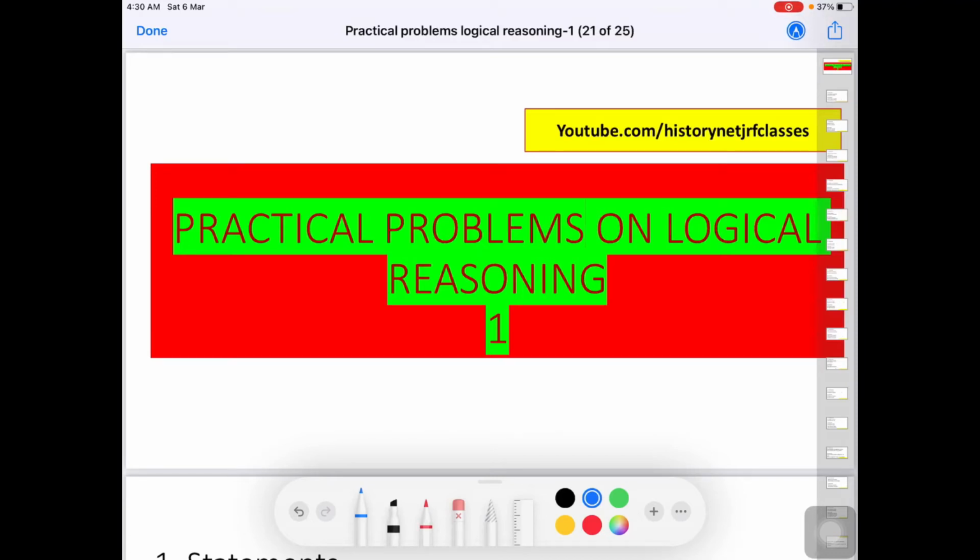This is Firdaus Jabin and today I will discuss 15 MCQs on logical reasoning. So this is going to be the second practice set overall, but the first practice set on practical problems.